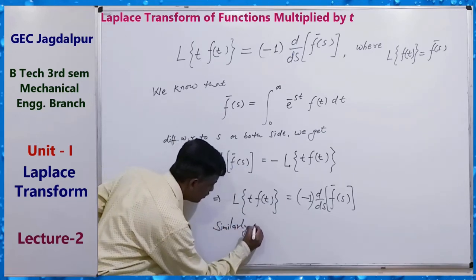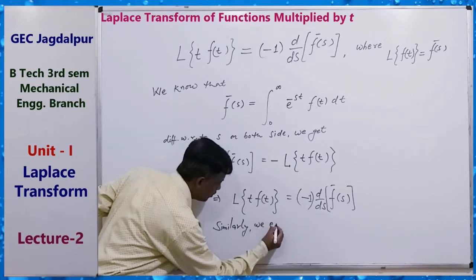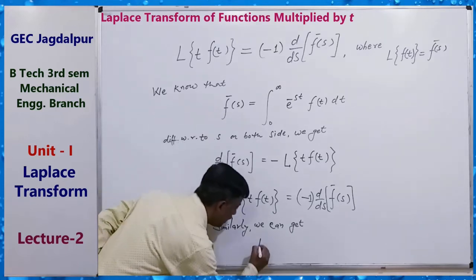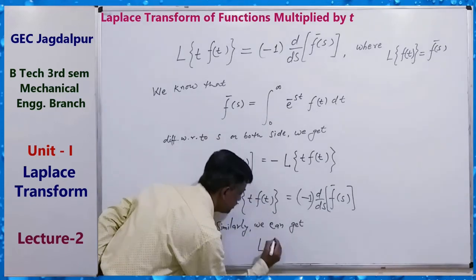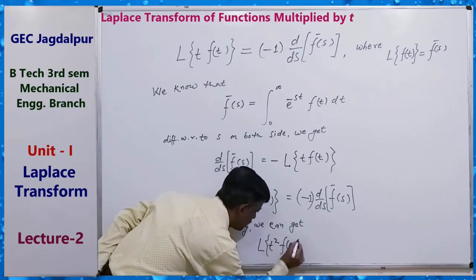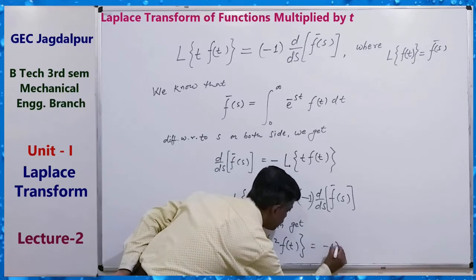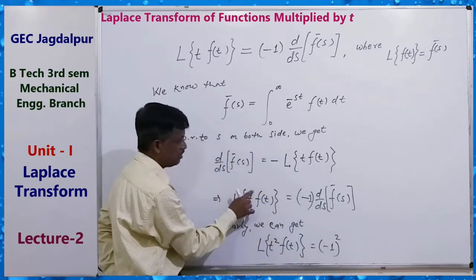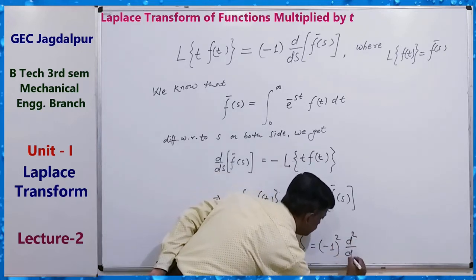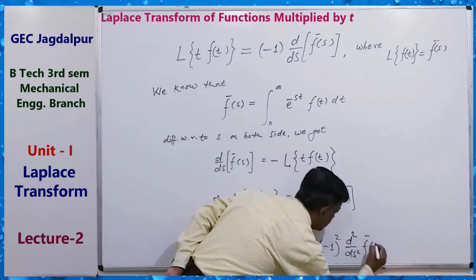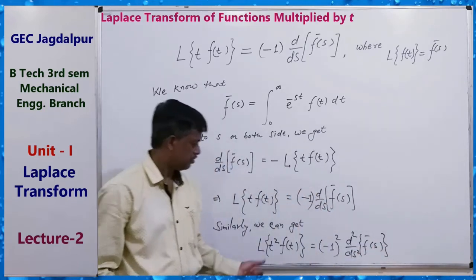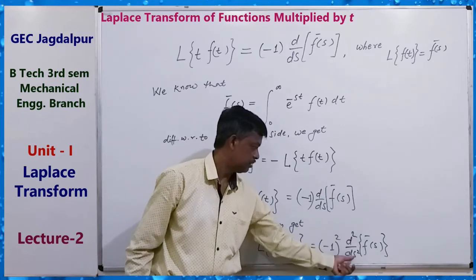By successively proceeding, we can find the result similarly. We can get L of t square f(t): here minus 1 to the power 2, two times, the double derivative d2 by ds square of f bar s. Proceeding similarly, if cube, then power 3 and the third derivative.